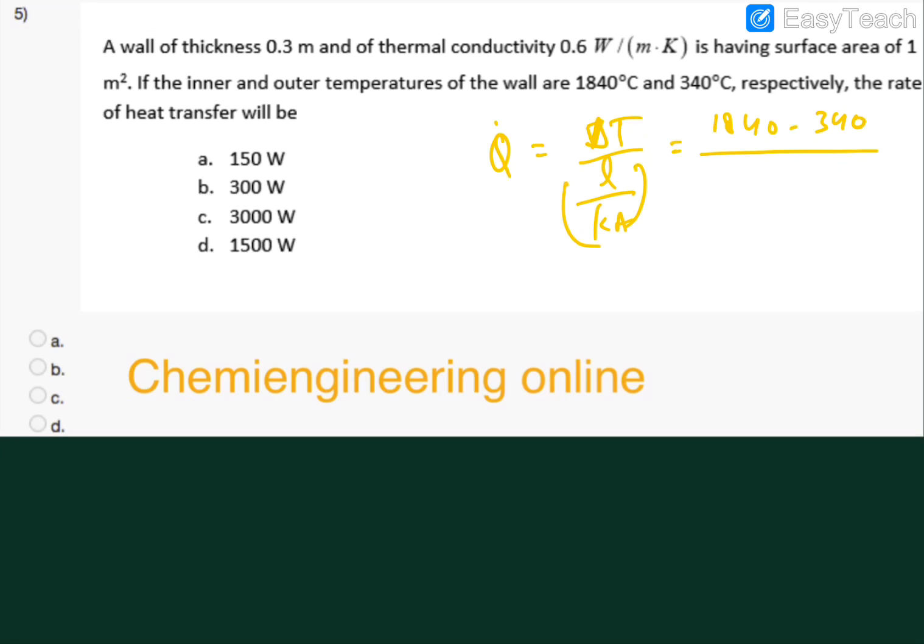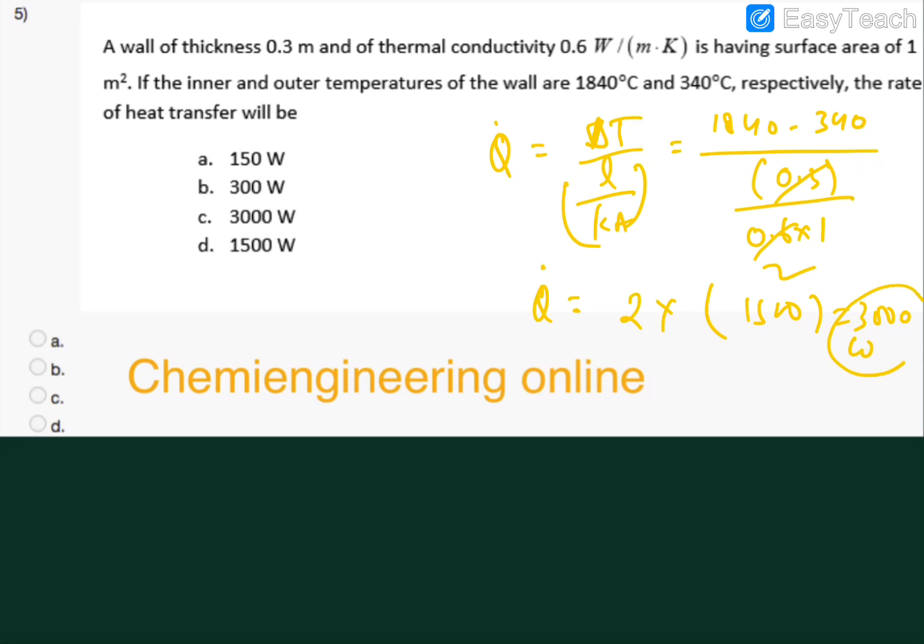And what is the L? The thickness is 0.3 and thermal conductivity 0.6, area is 1. So this is 2. So Q will become 2 times, and this will become 1500, so 3000. So 3000 watt is the rate of heat transfer, the option number C.